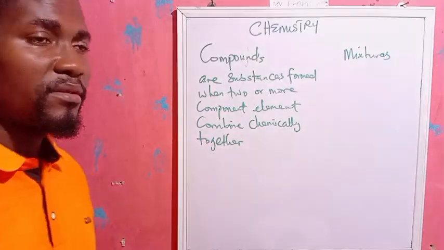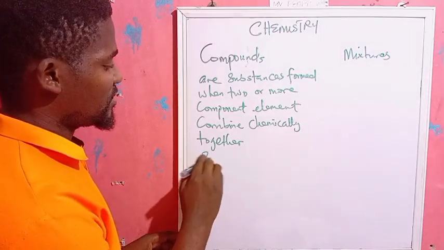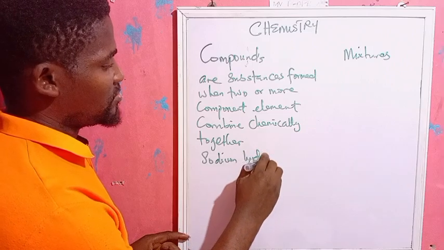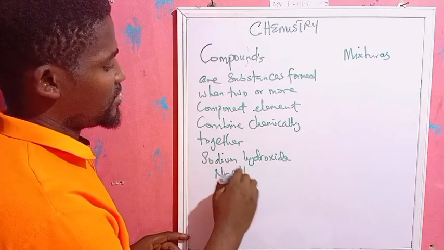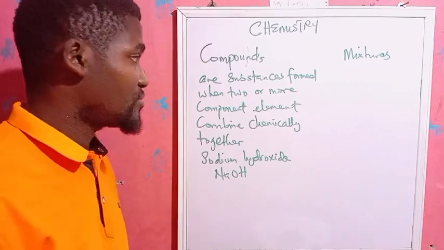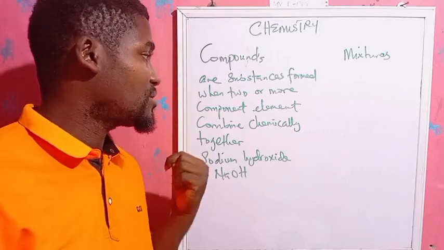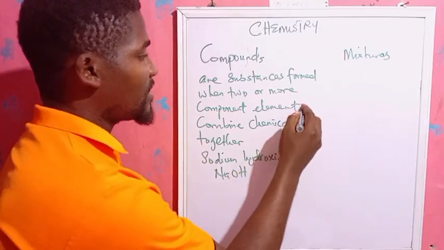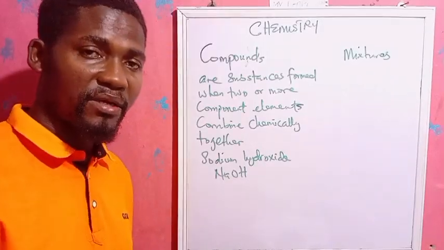Now, an example of a compound. Let's look at the example of a compound. We have sodium hydroxide. So we'll use this to explain. Sodium hydroxide is a base. Sodium hydroxide has a formula of NaOH. I hope you're following. Now, compounds are usually formed by chemical changes. That's why we say they're substances formed when two or more component elements combine chemically together. Take note, compounds are formed by chemical changes or chemical process.